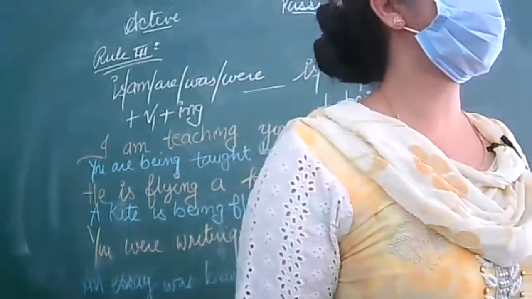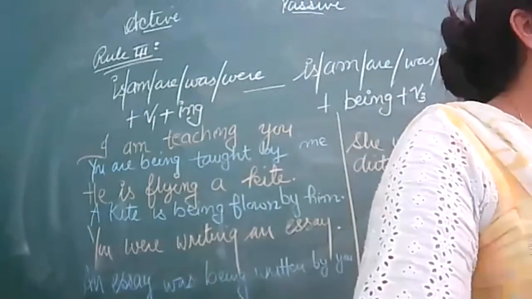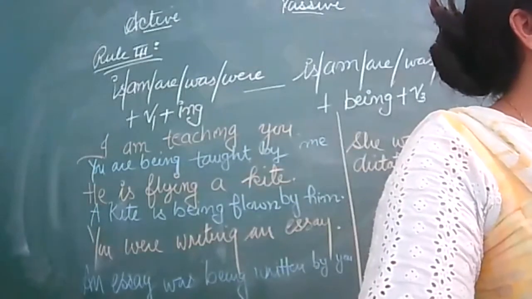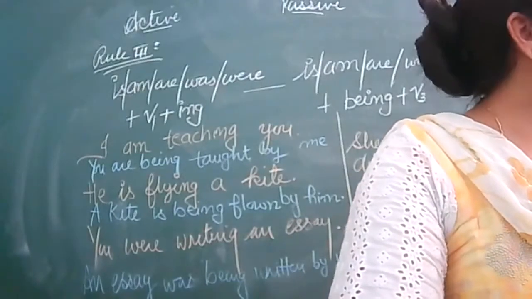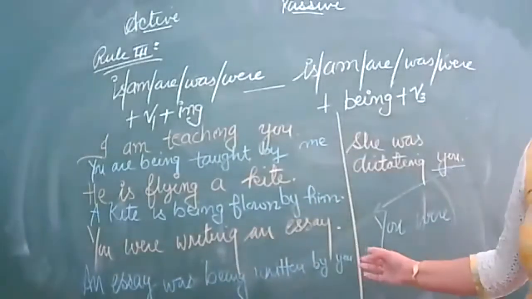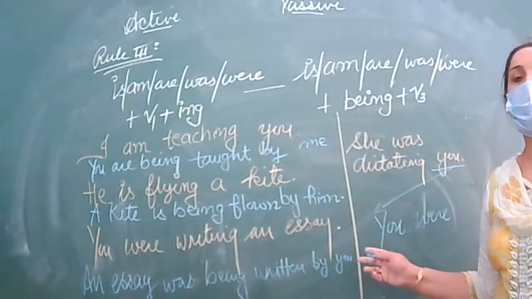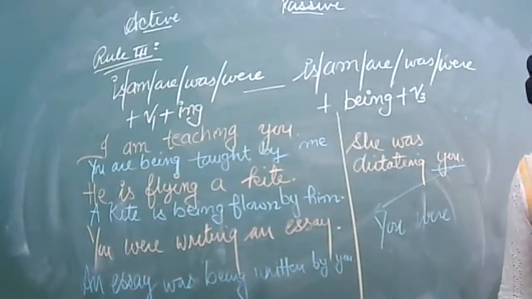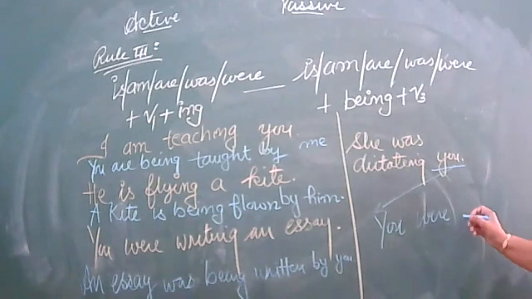Tell me its answer. She was dictating you. Come here, sit down. Where is your notebook, pen, pencil? Go and bring. Okay, that's why you were sitting idle in class. You could borrow a page. Tell me the answer: she was dictating you. Look at the condition of these students. Nobody gave a page, so I am sitting free in class. Do me a favour and tell me the answer. She was dictating you. You were.